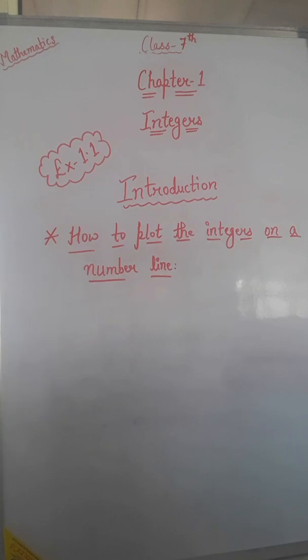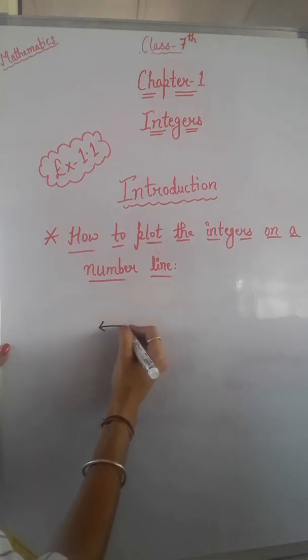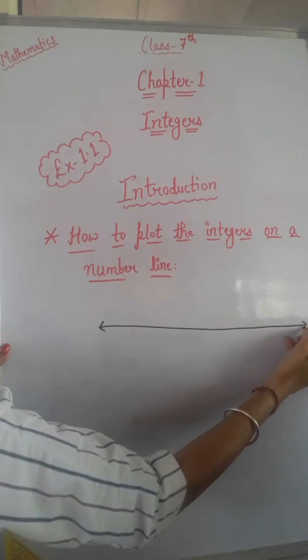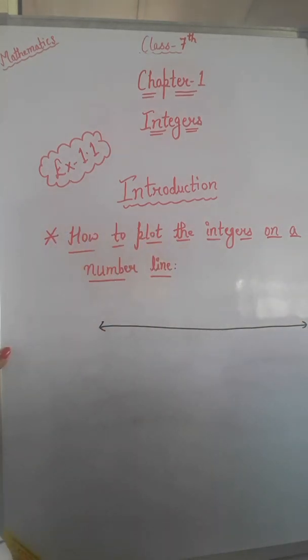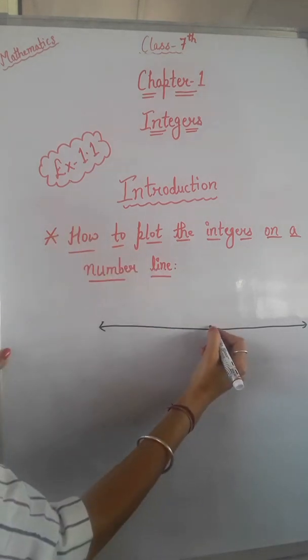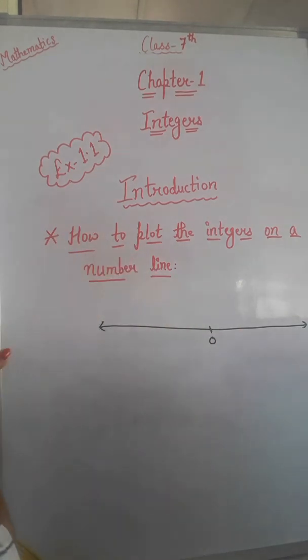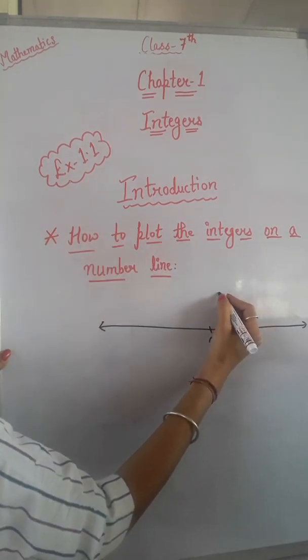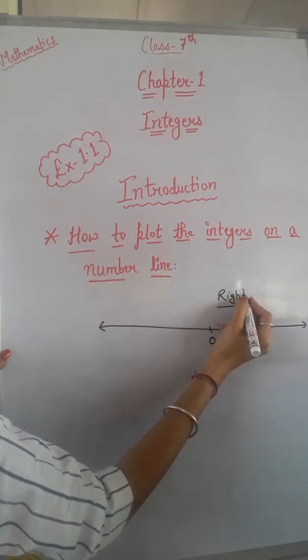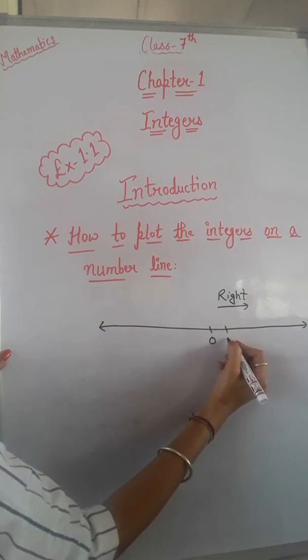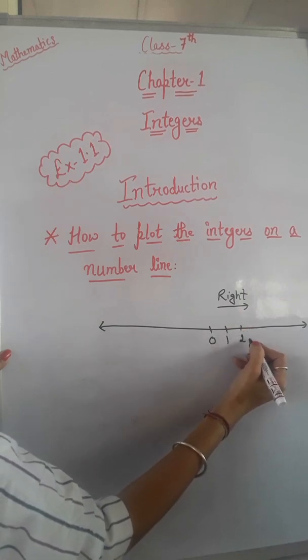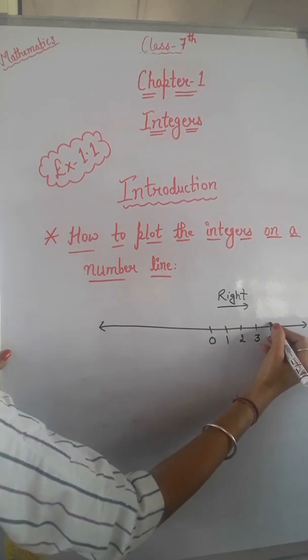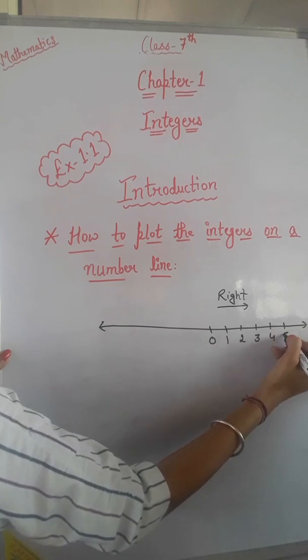So basically what is your number line? Number line is just a line which can represent your positive integers as well as your negative integers, and at the center we have 0. On the right hand side of 0 we have positive integers like 1, 2, 3, 4, 5 and so on.